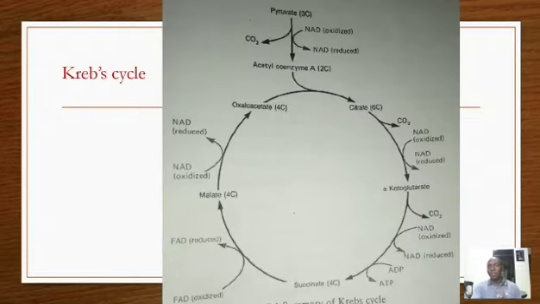When we look at those intermediates, we are talking of the citrate, alpha ketoglutarate, the succinate, the malate, the oxaloacetate. Some books talk about even fumaric acid as another intermediate.